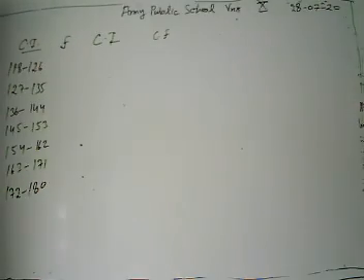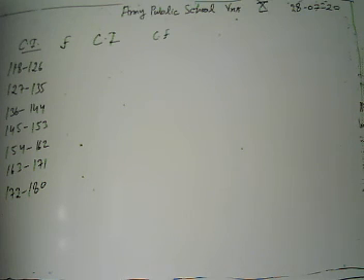Look, the given class intervals are 118 to 126, 127 to 135, 136 to 144, 145 to 153, 154 to 162, 163 to 171, 172 to 180.